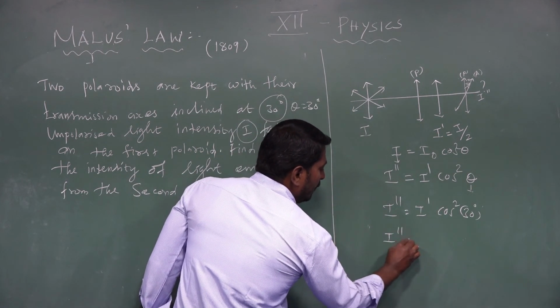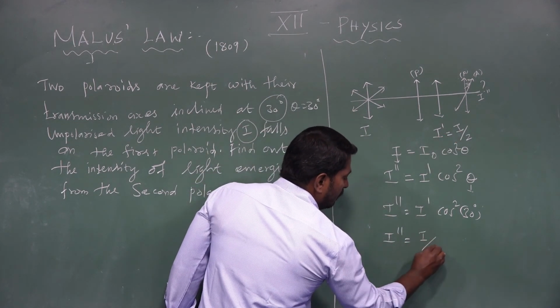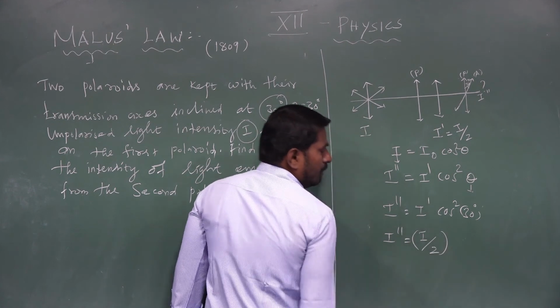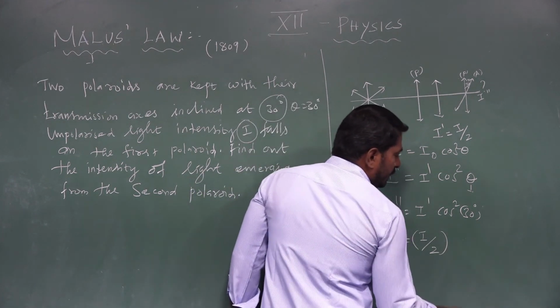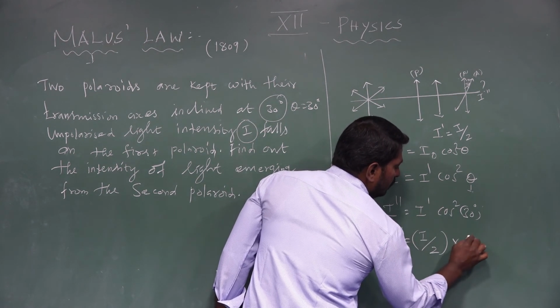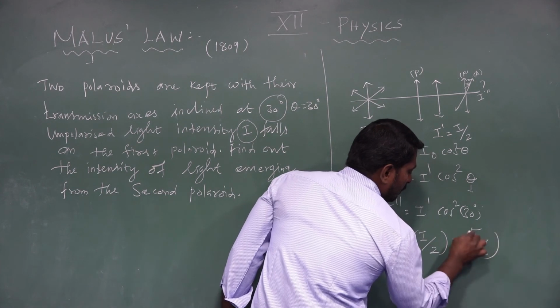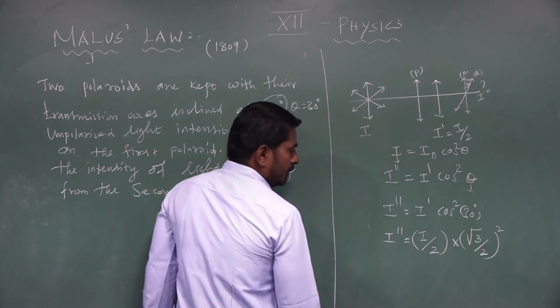So I double prime is equal to I prime, the value I divided by 2, times cos 30, which is root 3 divided by 2, whole square.